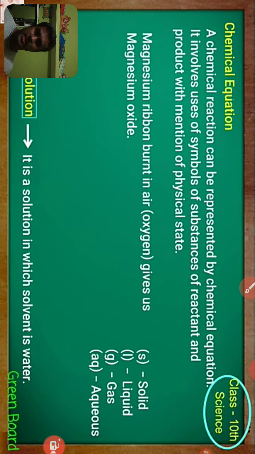We can represent a chemical reaction in equation form. That equation involves symbols and their physical states. Physical state means solid state, liquid state, gas state and aqueous state.